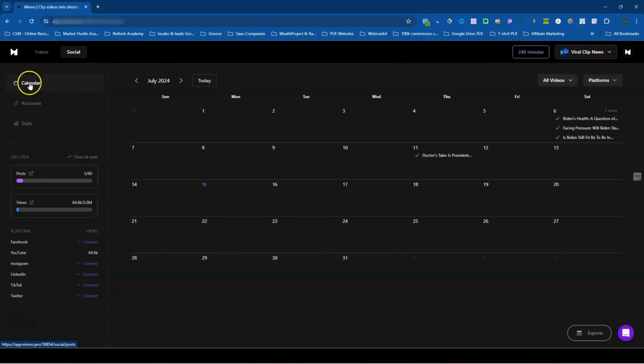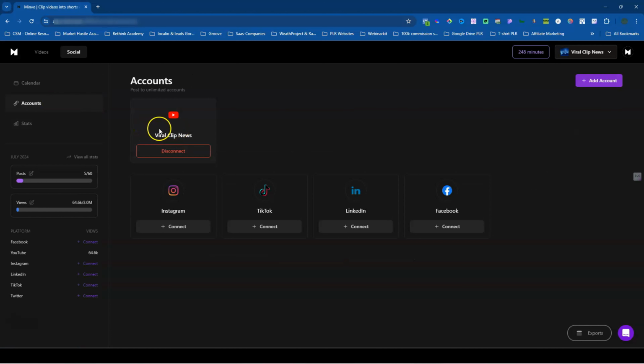Below here, you'll have a few options. You have your calendar. So you'll be able to see your entire calendar when you're scheduling all your clips to go out to all the different social channels. You'll see the time and exactly the date when it's being published to that social channel. You have your accounts. As of now, I only have my YouTube account connected. However, you could go with your Instagram, your TikTok, your LinkedIn, and your Facebook as well.